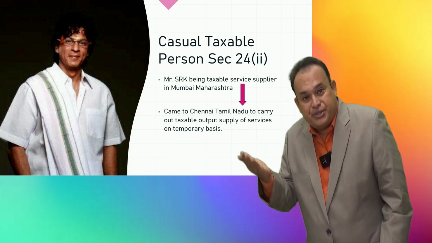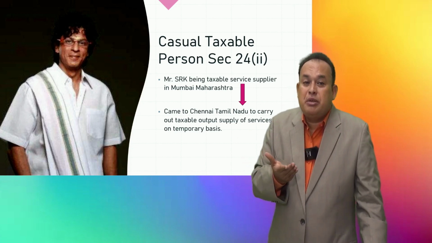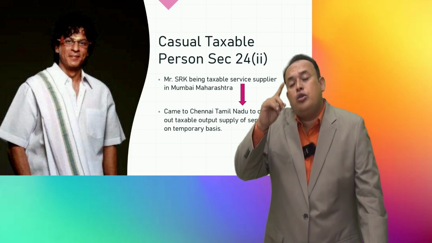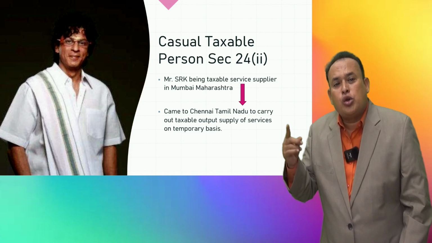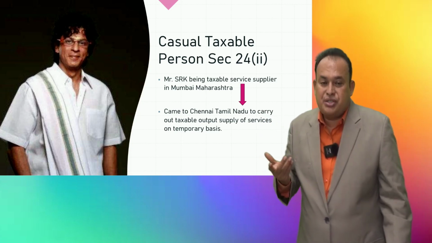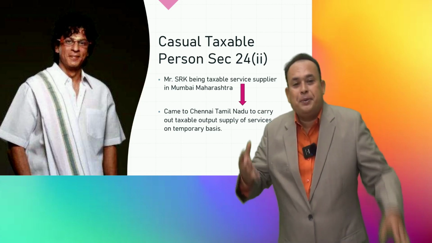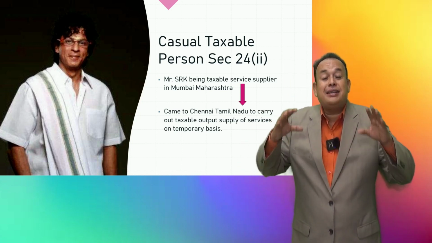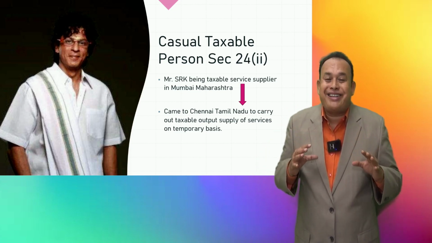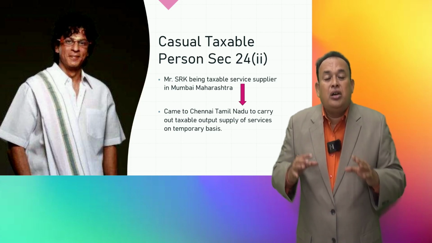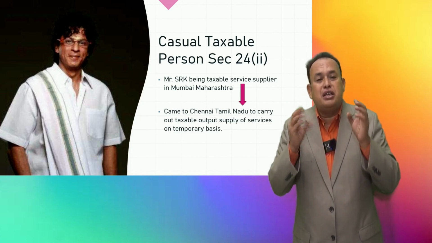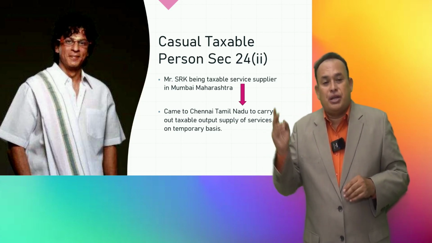Prior to 5 days from the date of commencement of the business in Tamil Nadu, as a casual taxable person, you have to pay the tax of 1 crore 40 lakhs as advance tax. Then he obtained the registration as a casual taxable person. For obtaining such casual taxable person registration, his turnover limit is immaterial. Compulsorily he should register under section 24 clause 2.